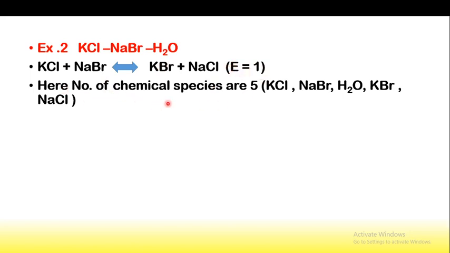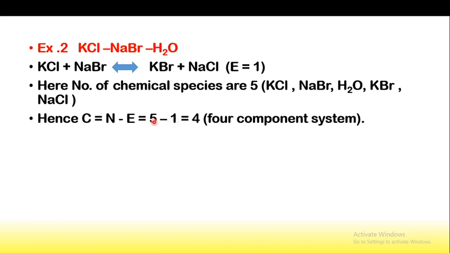How many chemical species are there? There are 5: KCl, NaBr, KBr, NaCl, and the fifth one is water. Therefore, C is equal to N minus E, where N is 5 and E is the number of independent equations, only one. Therefore 5 minus 1 is 4. So this is a 4 component system.